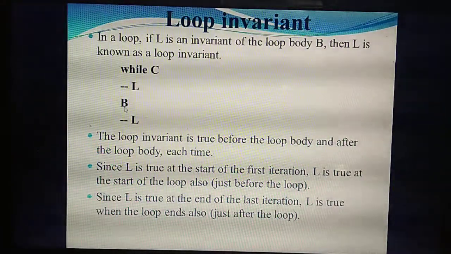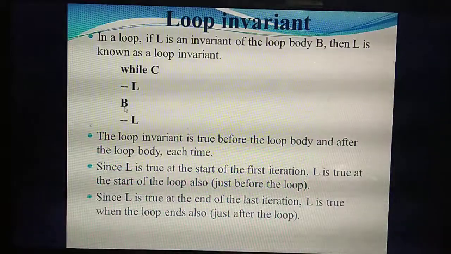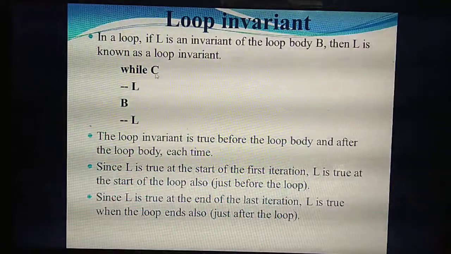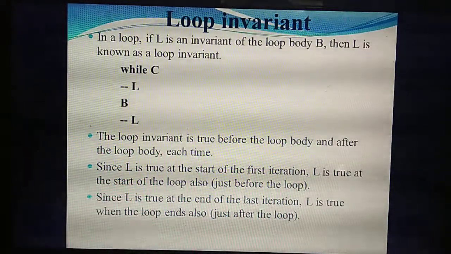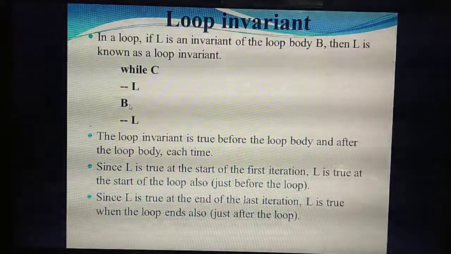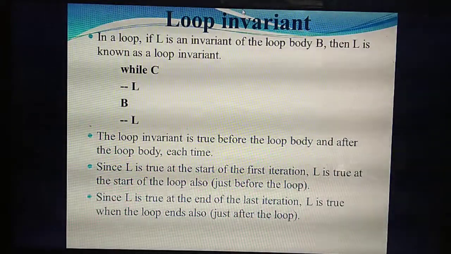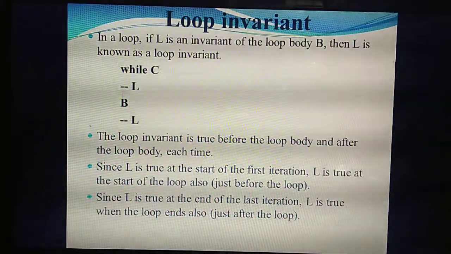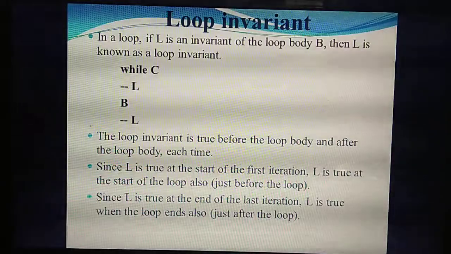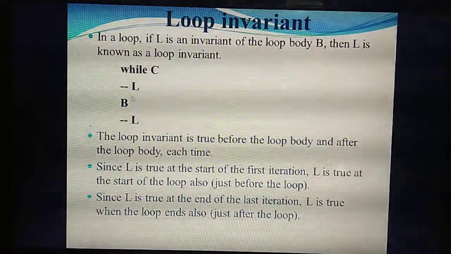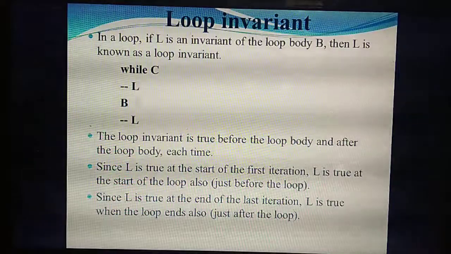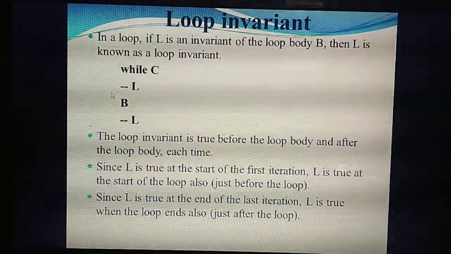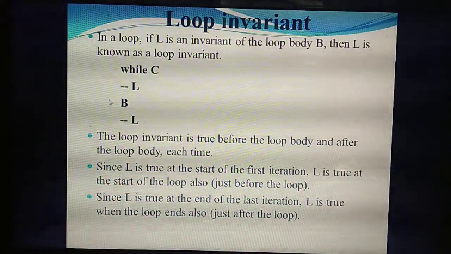That's a condition. A condition means the things you are given inside; green means you need to walk. So that's the loop body. Understand? The condition is green, so you are giving the statement walk. Likewise, when we say this loop invariant, it means L is an invariant of the loop body. Which one is the invariant they have given? L. When can we say this L is a loop invariant with the loop body?